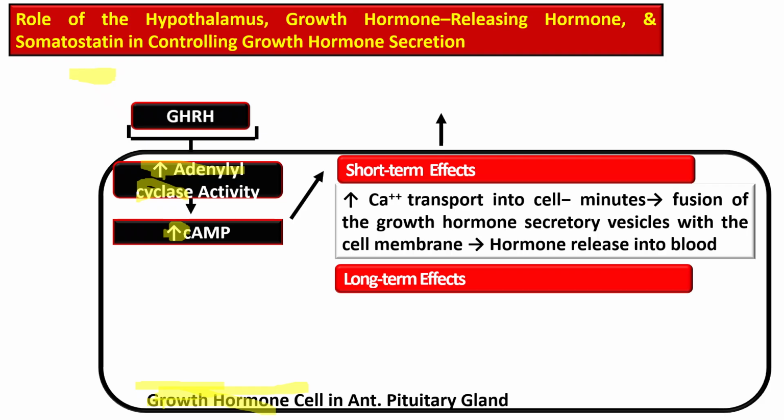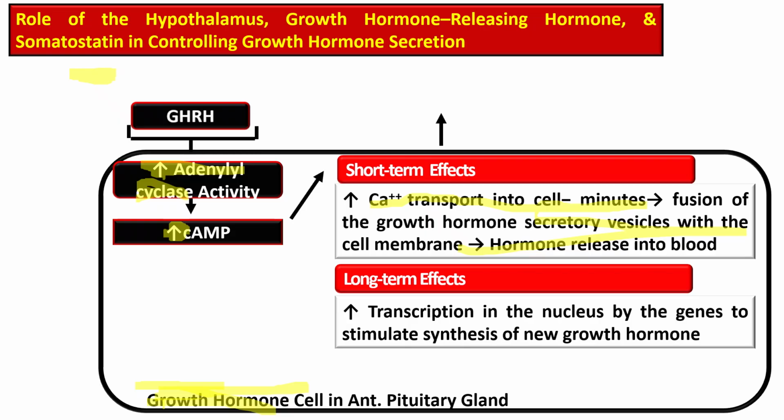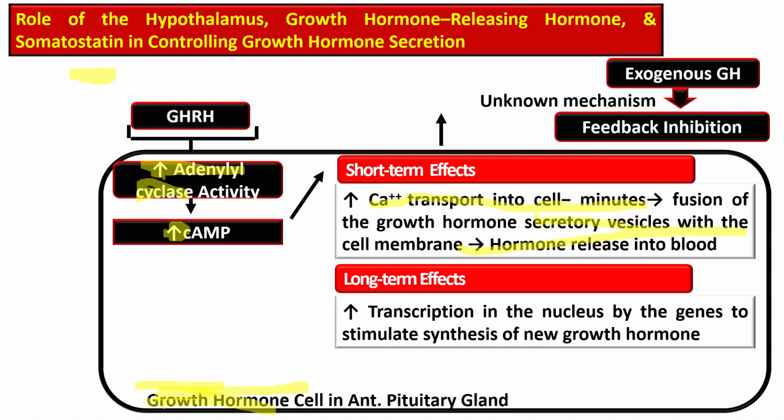The short-term effect is increased calcium transport into the cell, and within minutes there is fusion of the growth hormone secretory vesicles with the cell membrane and the hormone is released into the blood. The long-term effect is increased transcription in the nucleus by genes to stimulate synthesis of new growth hormone. There is also feedback inhibition if exogenous growth hormone is taken. This is through an unknown mechanism.